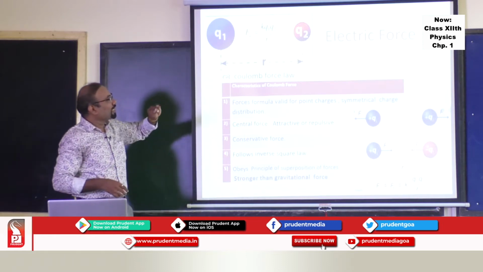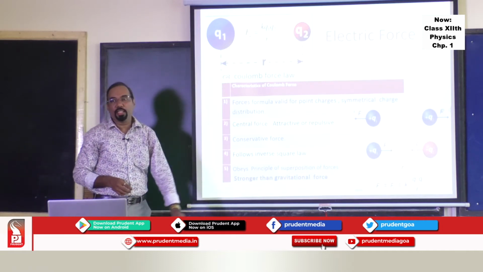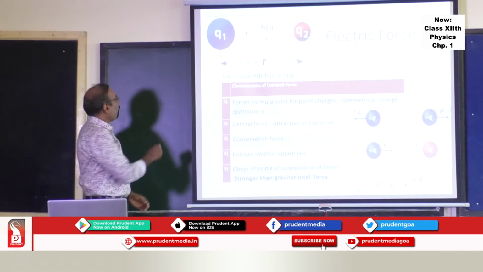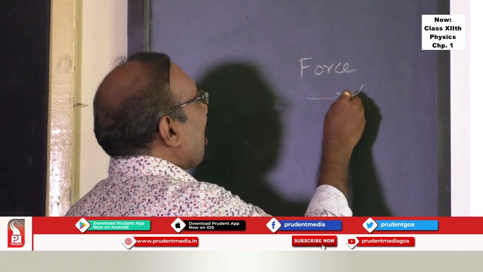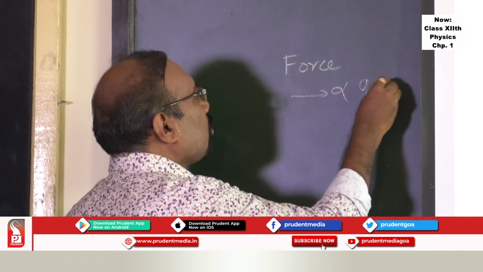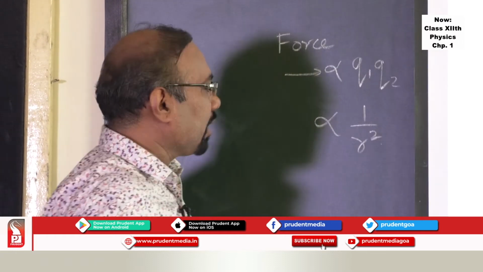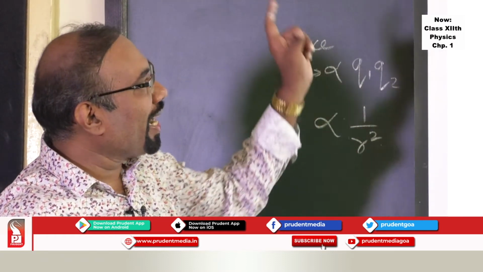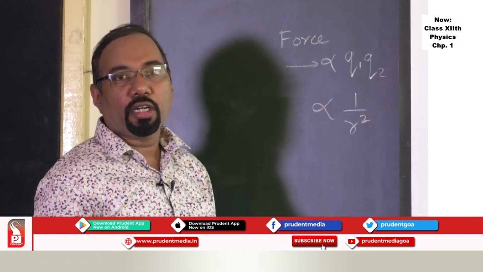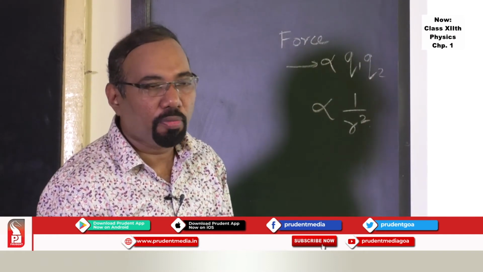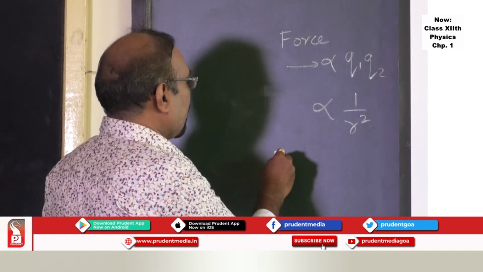If there are two charges, Q1 and Q2, then the force of attraction or repulsion is directly proportional to the product of the two charges and inversely proportional to the square of the distance between the two charges. So if there are 2 point charges, then the force is directly proportional to the product of the magnitudes of the two charges and inversely proportional to the square of the distance between them.